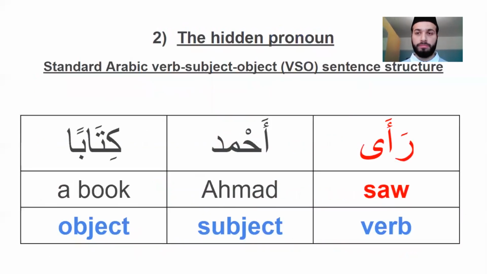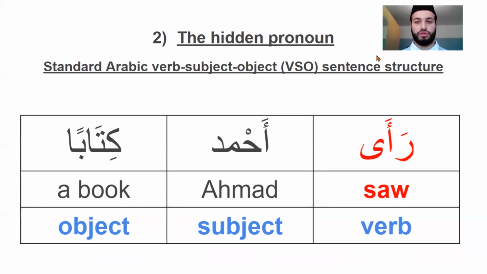That was the first topic covered, which is definite and indefinite forms in Arabic and how to recognize them. The second thing that we have today is the hidden pronoun. Now, we looked at the standard verb, subject, object sentence structure for Arabic, as in we looked at Ra'a Ahmad Kitaban. I've highlighted Ra'a here because this is one of our only two new words today, because we have more grammar today, so there's only two new words to learn. Ra'a means he saw.